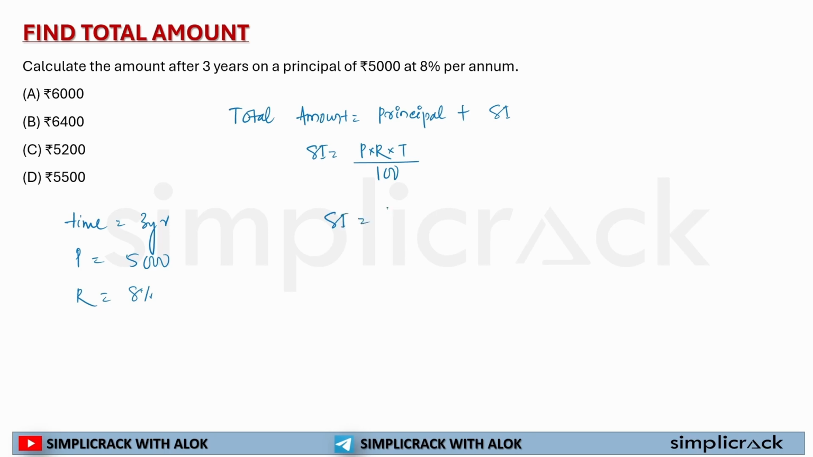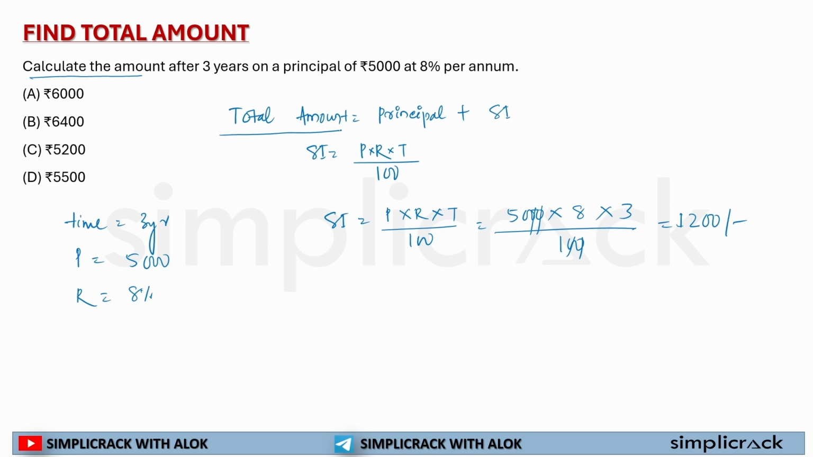So SI equal to PRT by 100. P is my 5000, that is my principal. Rate of interest, that is 8, multiplied by T is equal to 3, divided by 100. So 0 0 will cancel out. 5 8s are 40, 40 into 3 is 120. 0 is there, so it will be 1200. So what is my simple interest? 1200. Now my answer is not yet found because I have to calculate the amount.